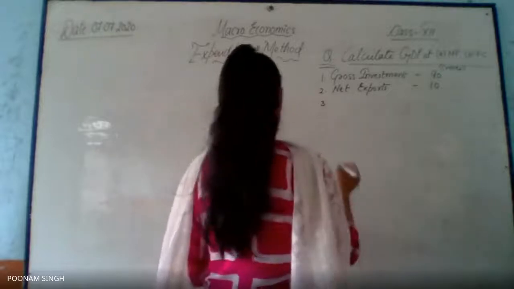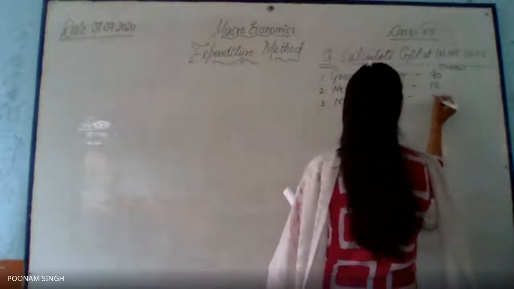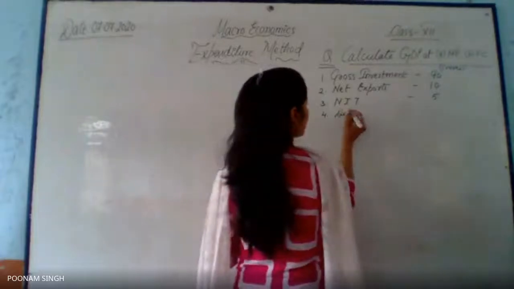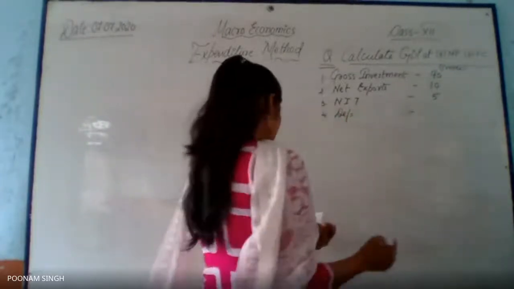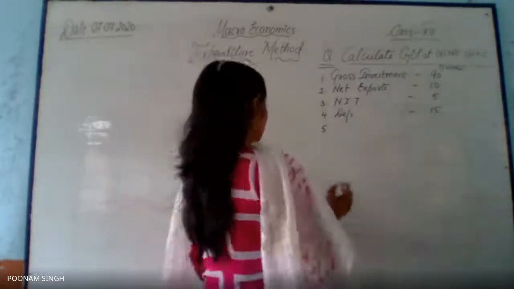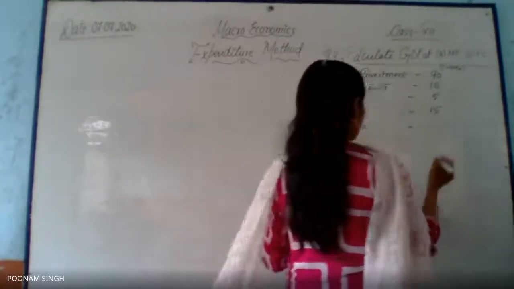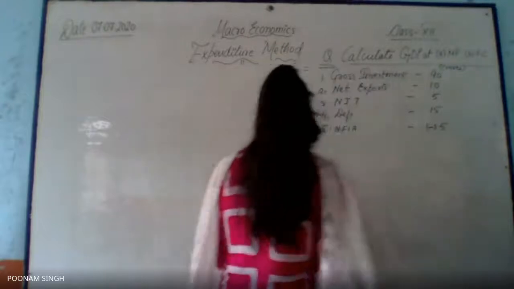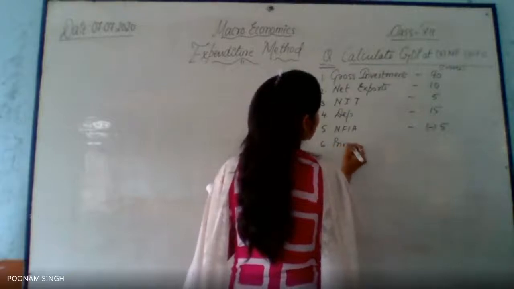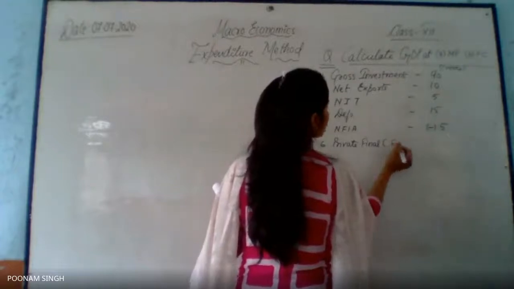Number three, I have this NIT. This NIT is how much? 5. Number 4 is given here is depreciation, DDE. That is how much? 15. Next number I have is net factor income from abroad. That is NFIA. How much is it? Negative 5. Then I have private final consumption expenditure.